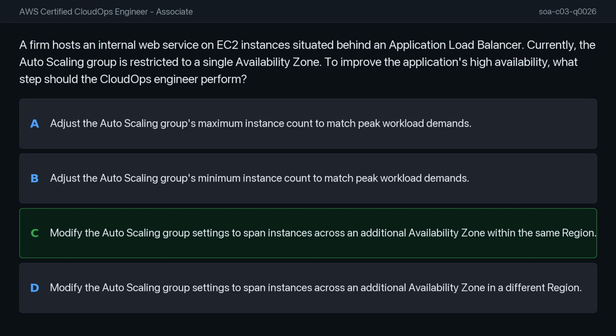Why are the other options not the best choice? Options A and B focus on capacity planning. Increasing the instance count simply gives you more resources, but it does not solve the redundancy issue if all those instances remain in the same failing zone. Option D is overkill for basic high availability. Spanning regions is generally a disaster recovery strategy, which is much more complex and costly than simply spanning zones. For the exam, always remember to prioritize multi-zone for HA.